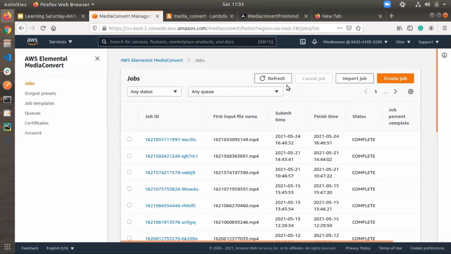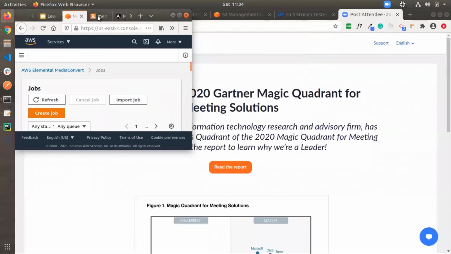Another point is that while creating a job, we must be in the same region as the S3 bucket which we are using. So I am using US East 2 here, and for the S3 bucket I am using the same region.